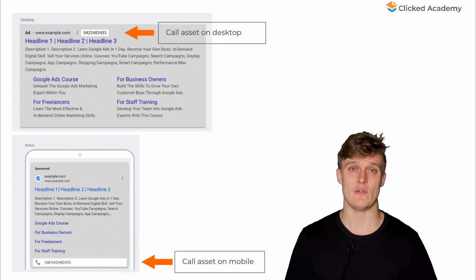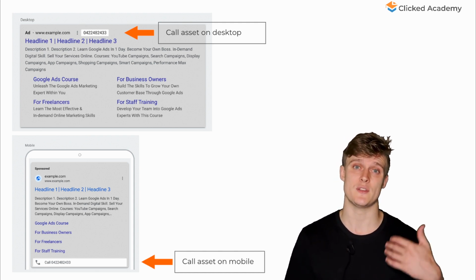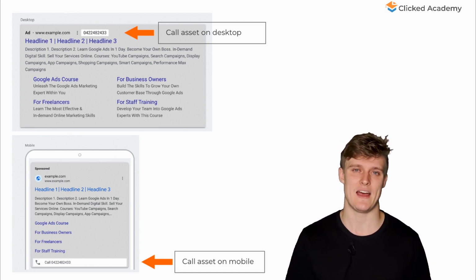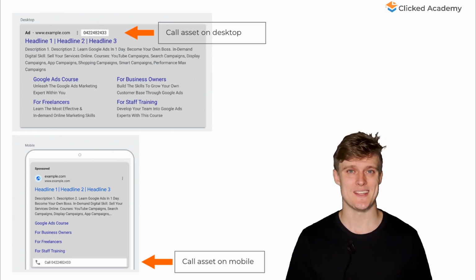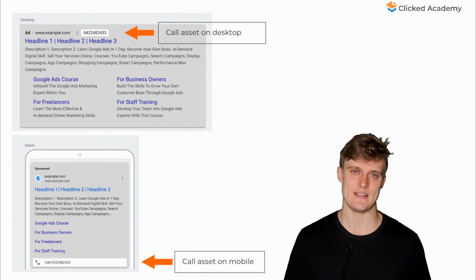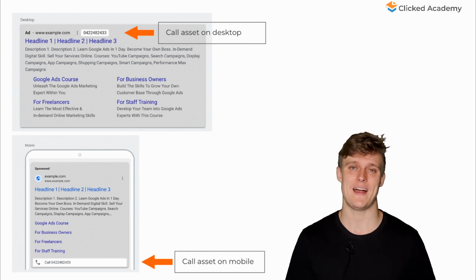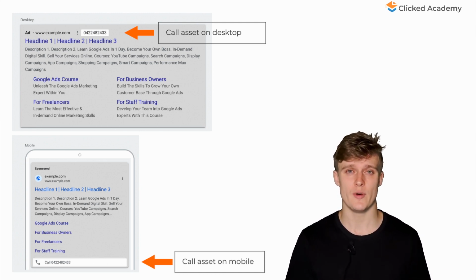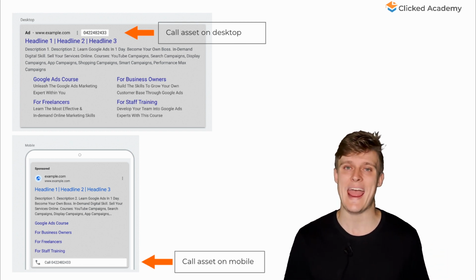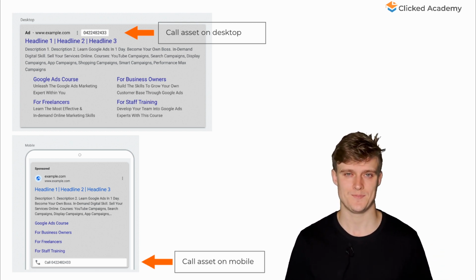The fourth asset we recommend you to use is labeled call. If the business you are advertising has a phone number that they want customers to call, then this is a must-have. If your business doesn't want to be called, then you don't need to create these. The call asset is one of the most impactful and useful assets available to generate leads. It allows you to display your business's phone number on the ad itself, so the customer can easily get in contact with you without even having to go to your website.